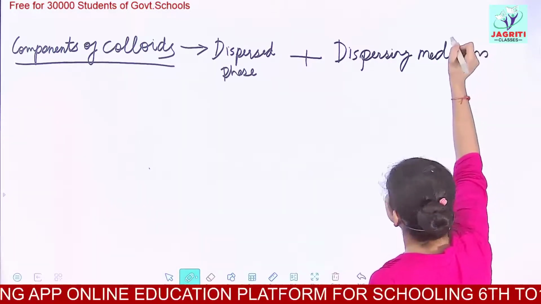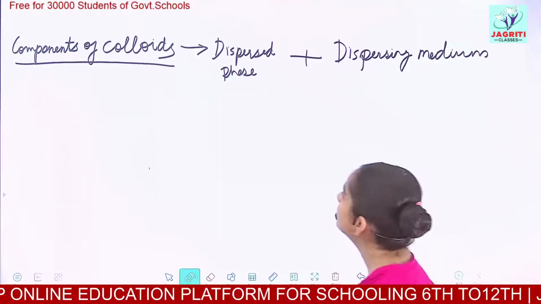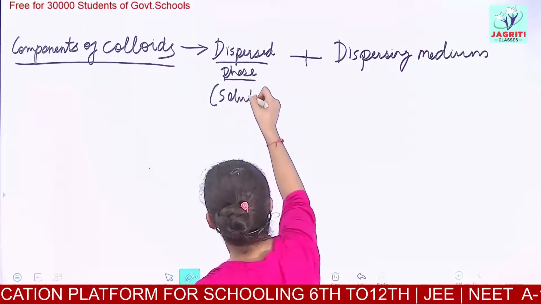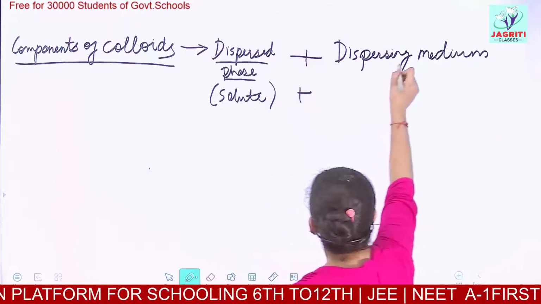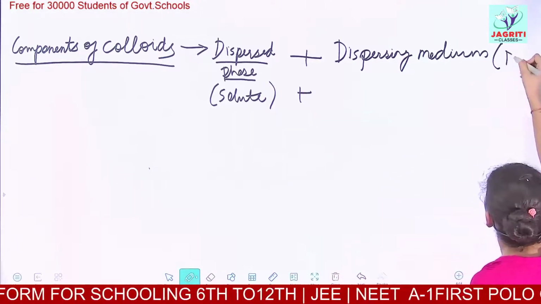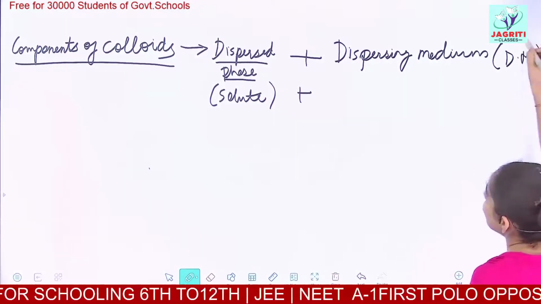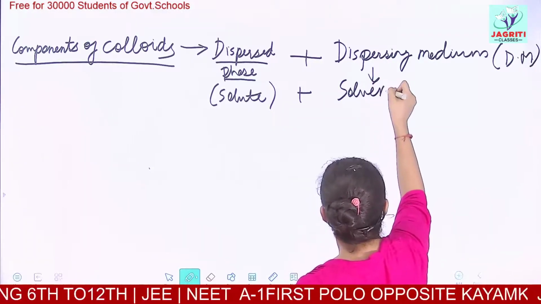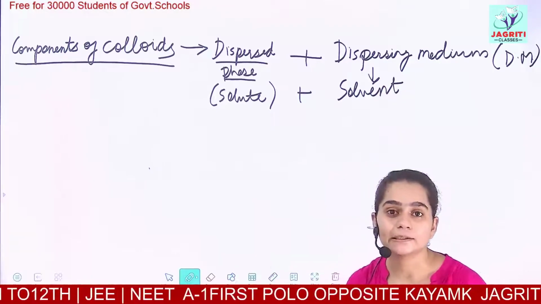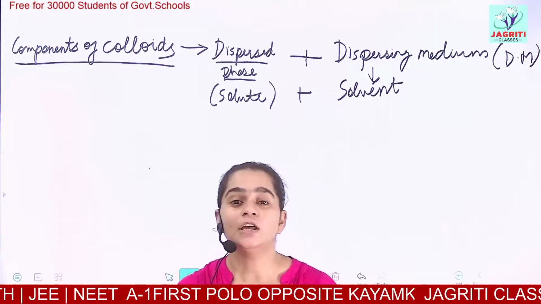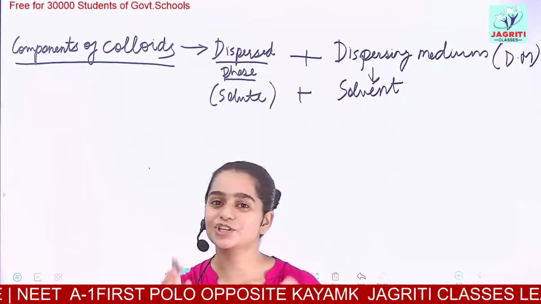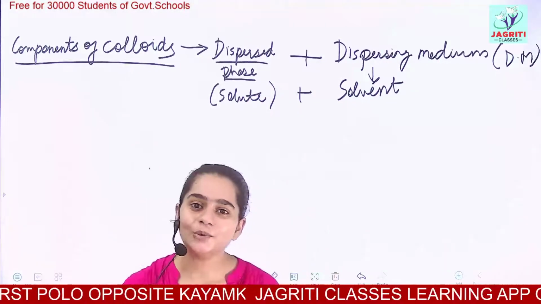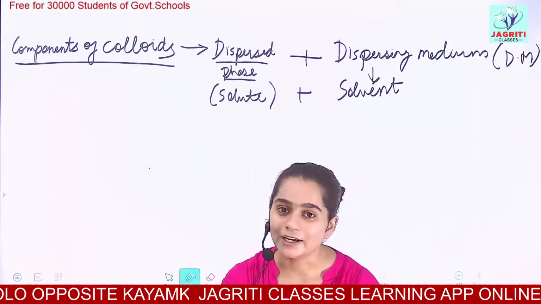So you know solute and solvent very clearly. Here the dispersed phase symbolizes your solute, and the dispersing medium, which we can abbreviate as DM, represents the solvent. So what do you mean by dispersing medium? The medium which you take in larger quantity. And what is dispersed phase? It is similar to the solute, that is which is taken in a smaller quantity.